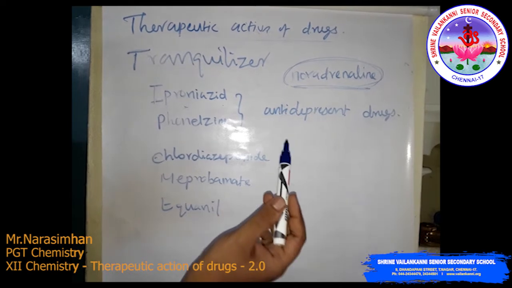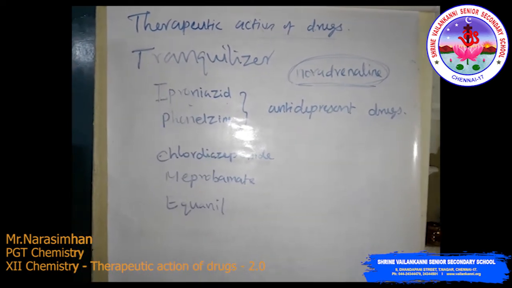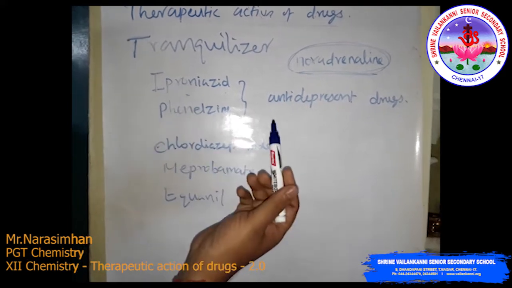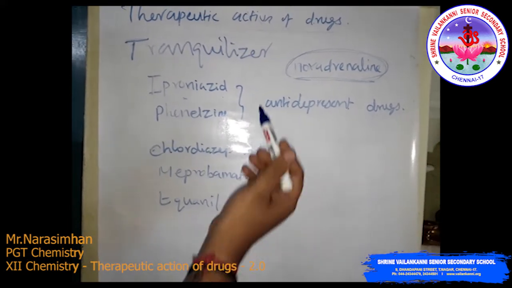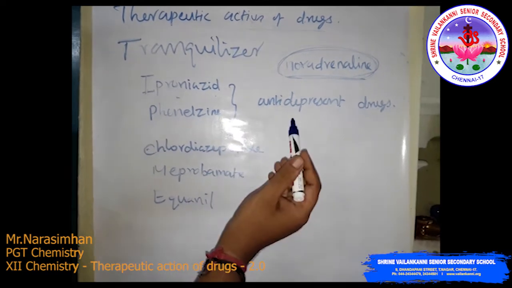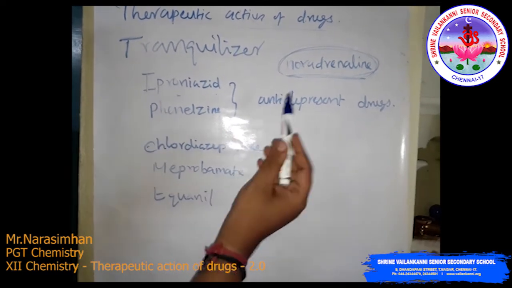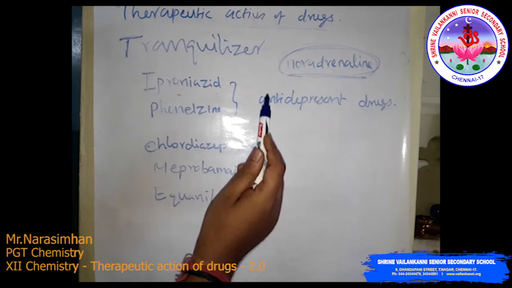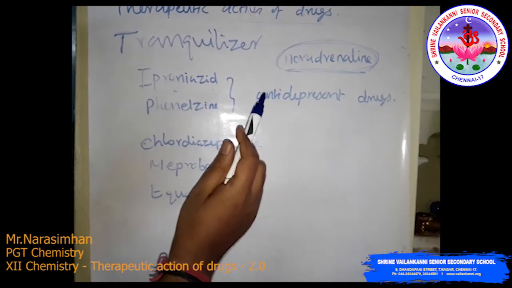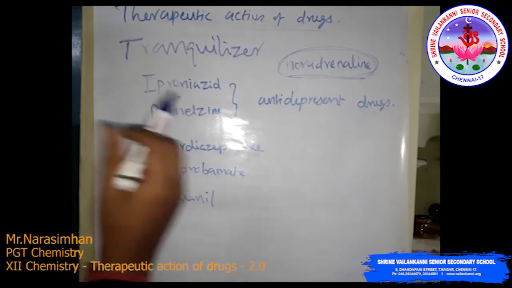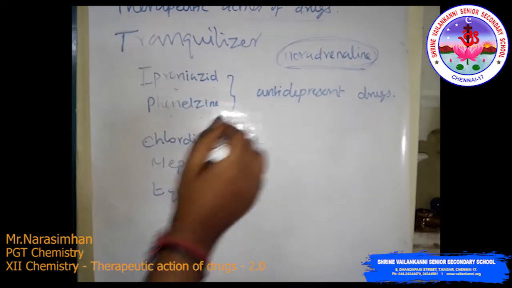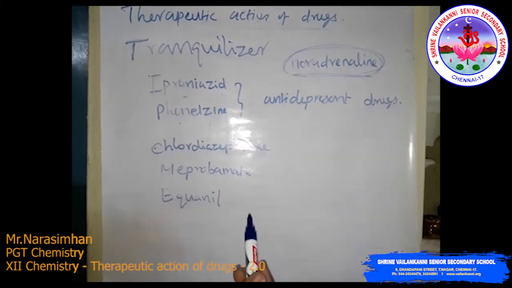Already we discussed the enzyme catalyst in previous classes also. So the enzyme catalyzes the degradation of noradrenaline. If the enzyme is inhibited, that important neurotransmitter is slowly metabolized and can activate its receptor for a long period of time. So this is called depression treatment. So iproniazid and phenelzine are two types of drugs for the antidepressant.